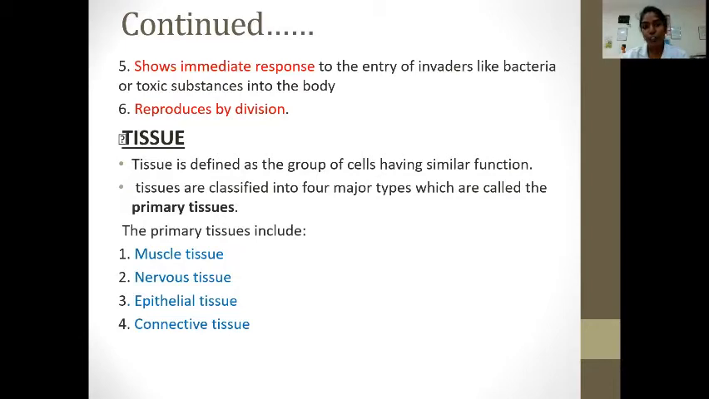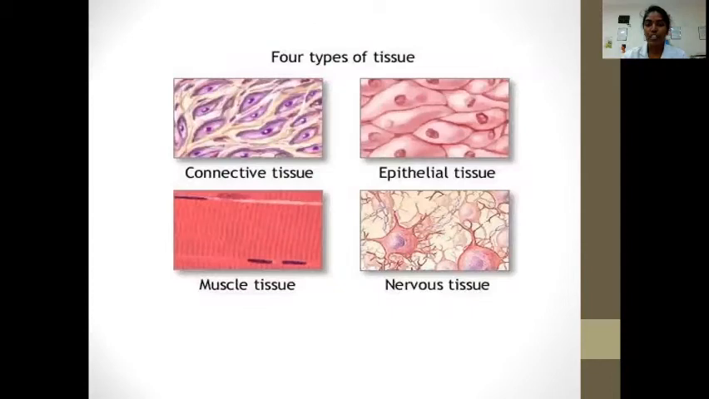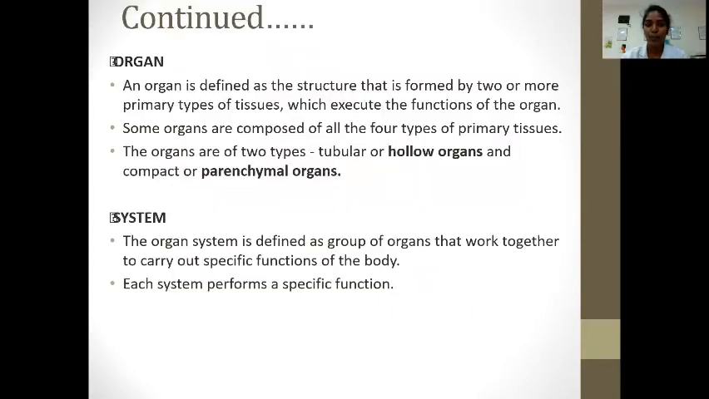A tissue is defined as a group of cells having similar function. Tissues are classified into four major types, which are called primary tissues. The primary tissues include muscle, nerves, epithelial tissue, and connective tissue. So these are the four types of tissues: connective tissue, epithelial tissue, muscle tissue, and nervous tissue.